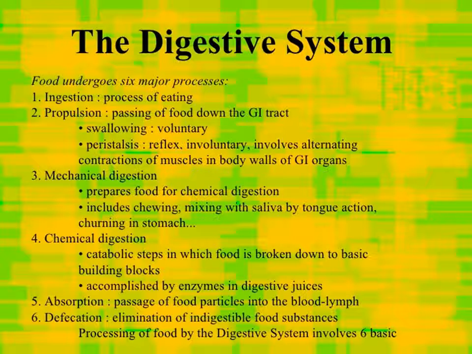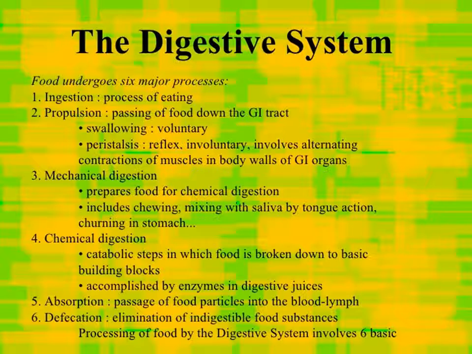The digestive system. Food undergoes 6 major processes. Ingestion, that is the process of eating. Propulsion, that is passing of food down the gastrointestinal tract. Swallowing, a voluntary process. Peristalsis, reflex, an involuntary process, involves alternating contraction of muscles in the walls of the gastrointestinal tract.